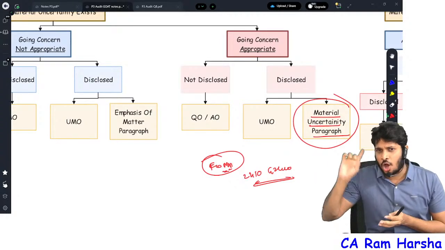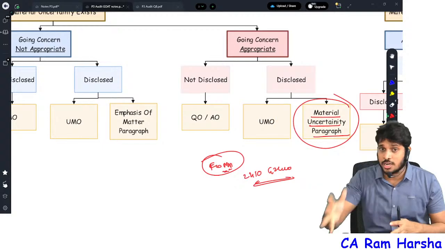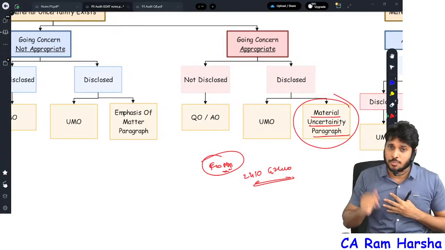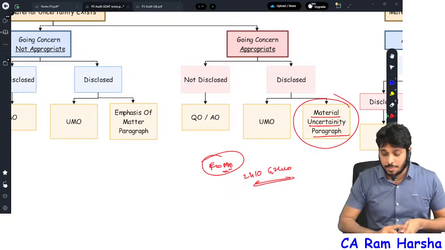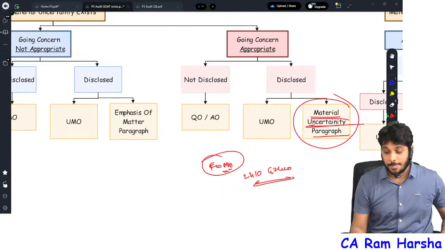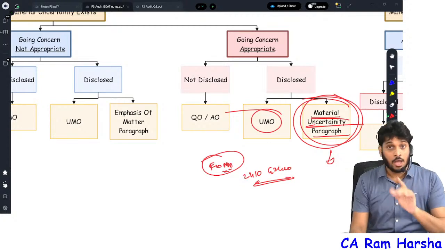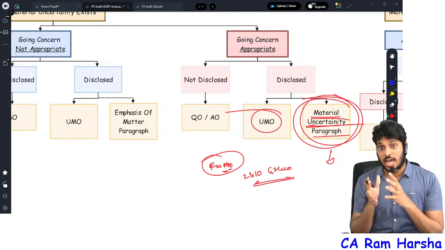But for that, the company honestly disclosed in the notes to accounts also. As long as the government is supporting, we will happily continue. The moment the government stops supporting, we will withdraw. So that is what the company also openly told. So material uncertainty para. You will give an unmodified opinion, and you will highlight that issue in the material uncertainty para, because this is a very important issue. This is a highlighting issue.